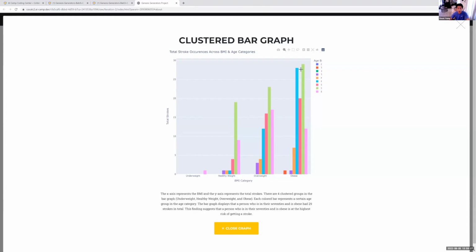And finally, we have our final bar graph, which shows the correlation between BMI and age group for total strokes. And once again, you can see that people in their 70s are more likely to have strokes, while people that are more overweight also have a higher chance to get a stroke.